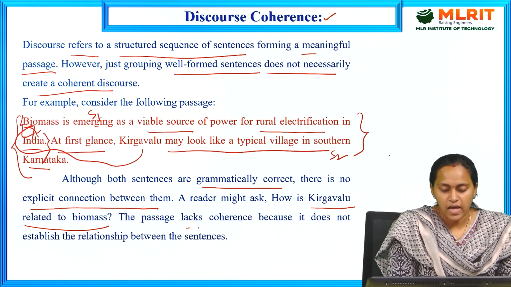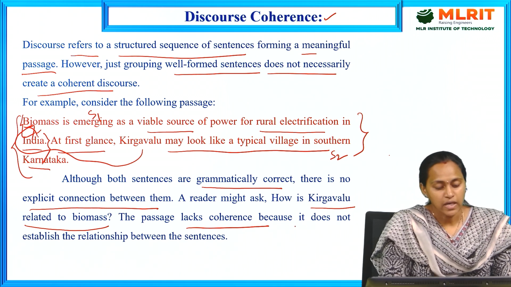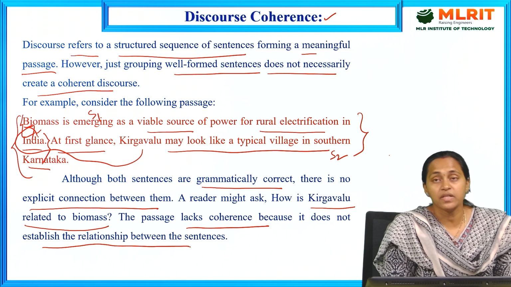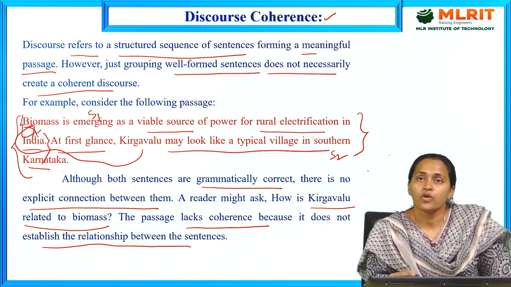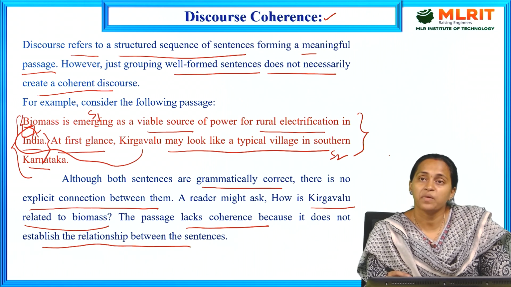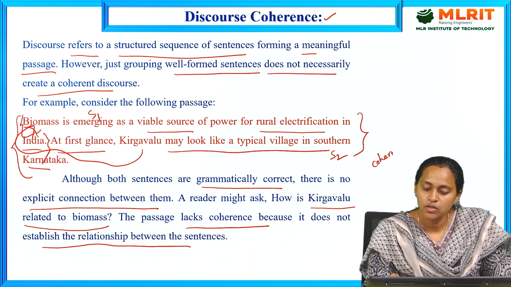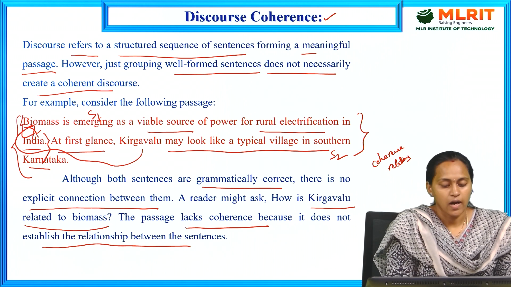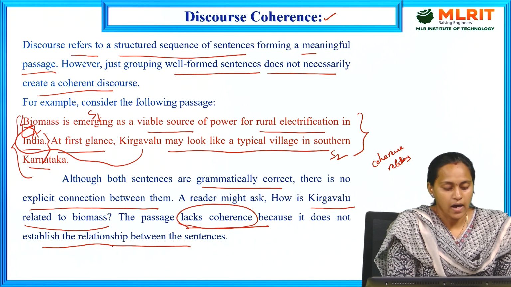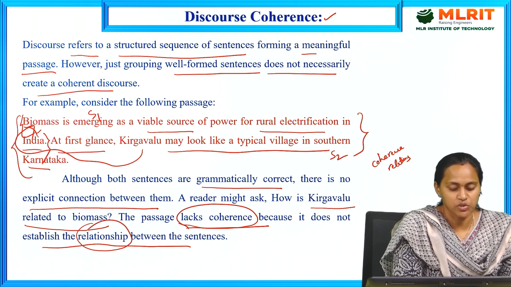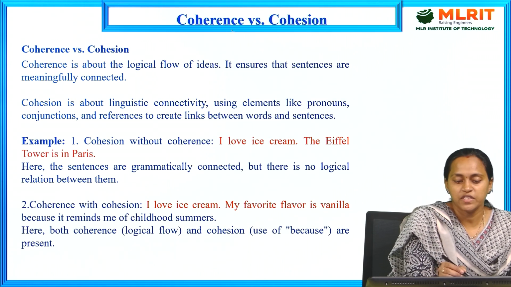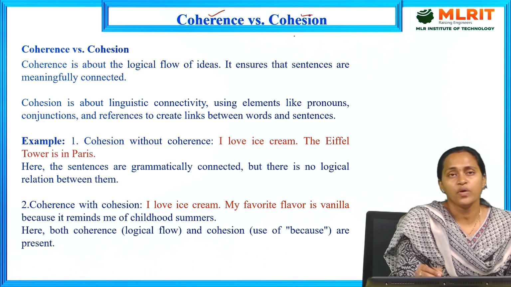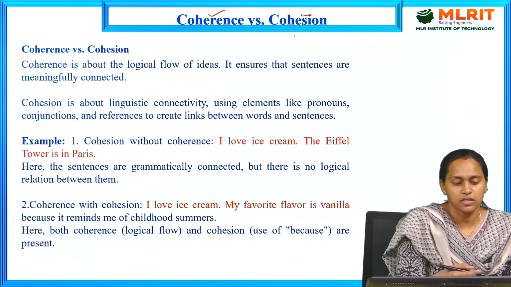The passage lacks coherence, because it does not establish a relationship between the sentences. That's why this is a drawback in discourse coherence. To overcome this drawback, we have to add coherence relations within the sentences. So let us see the difference between coherence and cohesion. We already discussed it in the previous class, but just recall it.